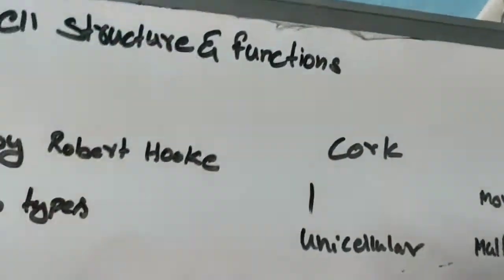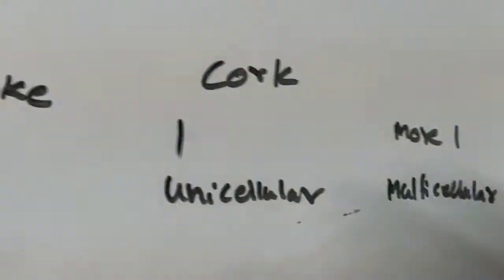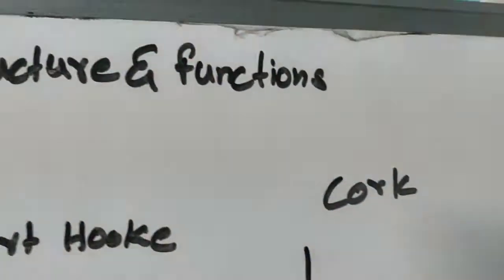And if an organism contains more than one cell, maybe 2 cells, 10 cells, 100 cells, 1000 cells, or lakhs, such organisms are known as multicellular.